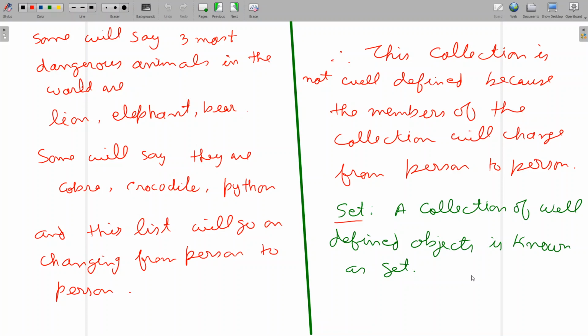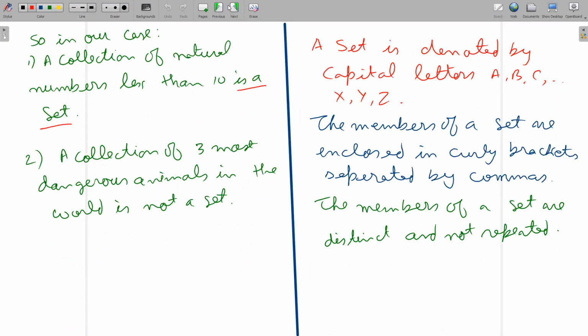So what is a set? A collection of well-defined objects is known as a set. Now let us go beyond this. We'll learn more about sets. So in our case, we have seen that a collection of natural numbers less than 10 is a set, but a collection of 3 most dangerous animals in this world is not a set, because here the collection was not well defined. In the first one, the collection was well defined, so it is a set.